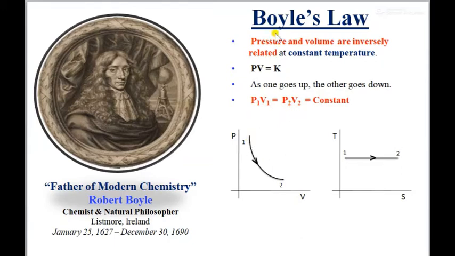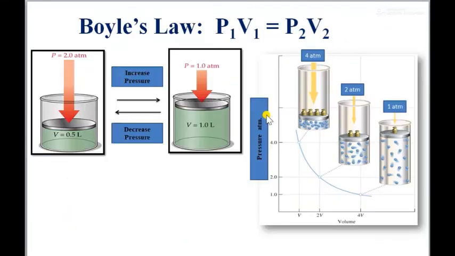So Boyle's law says that on any point on this curve, for example here P1 V1, here P2 V2, similarly if it goes further and reaches a third point, then it is also equal to P3 V3. So this is another thing you have to remember. Now what exactly does Boyle's law say?